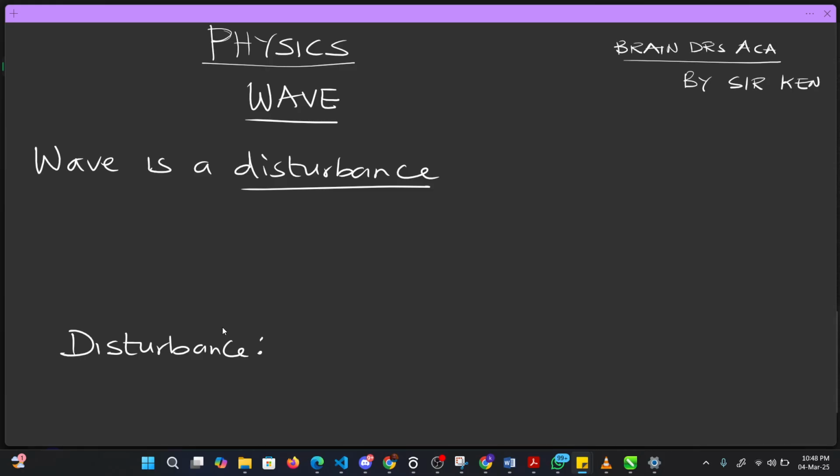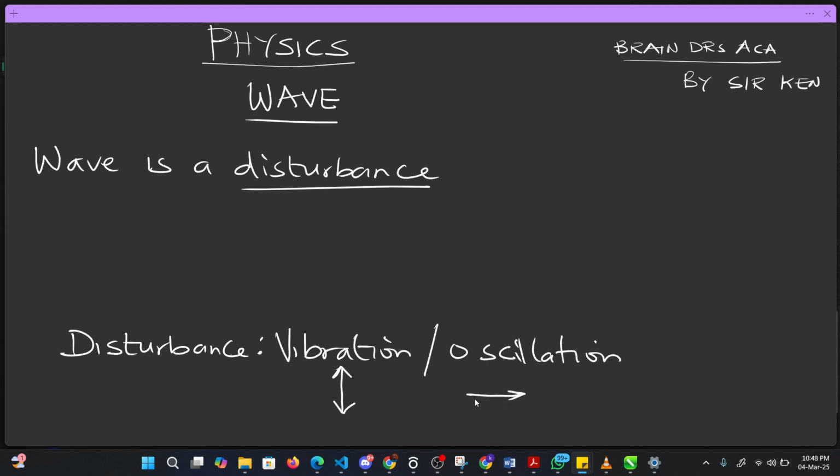So before you say that there is a wave, there must be what? Vibration. Or there must be oscillation. Either of these must occur. Vibration is in the sense that the particles of our matter will either be going up and down, or the particles are going to and fro, forward and backward.